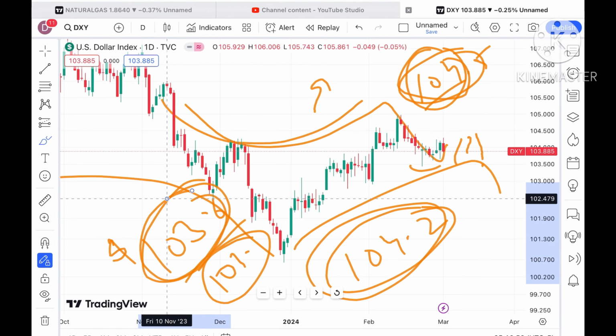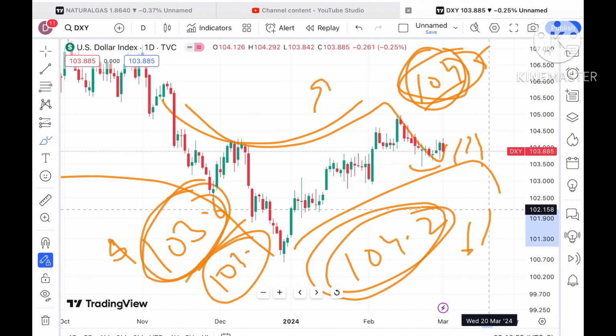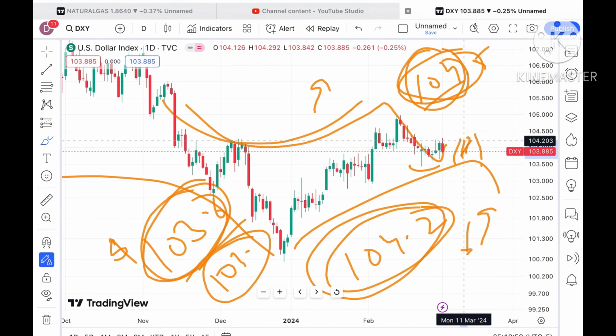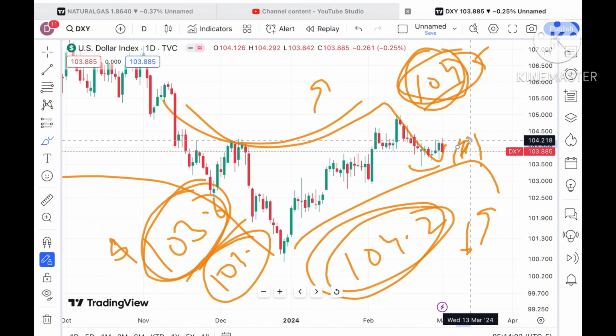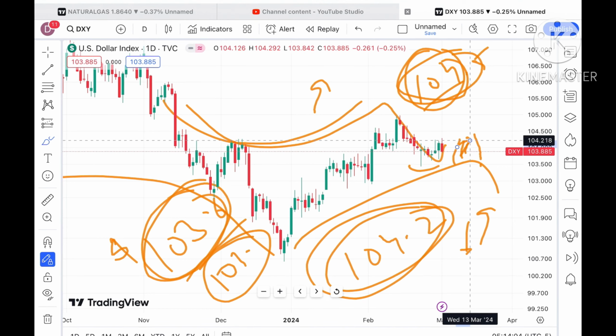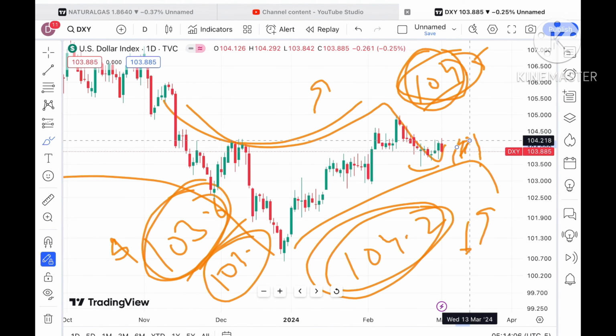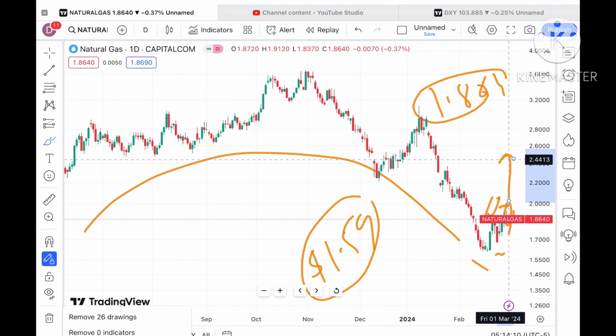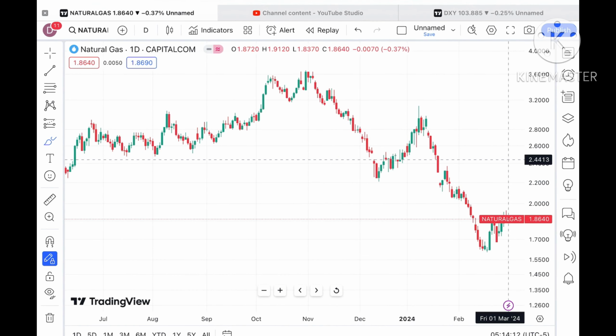But if it starts moving below a level of 103.6, because it is very close to it, a further fall for the dollar index means the natural gas price will rise. If it starts going out of that level, there is a probability that it can go further upside because there is a clear pattern forming towards an upside. So chances can be high the natural gas price can fall.